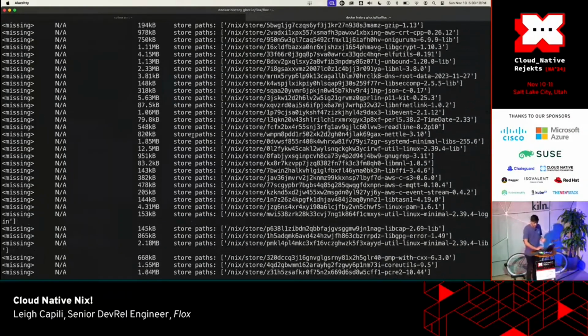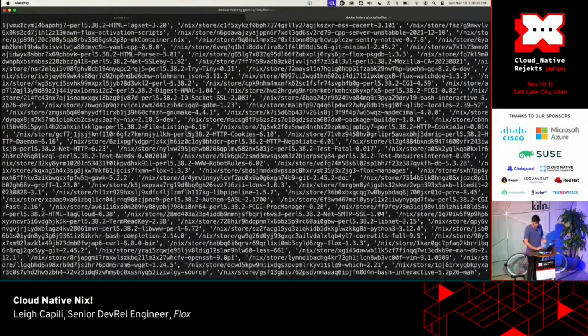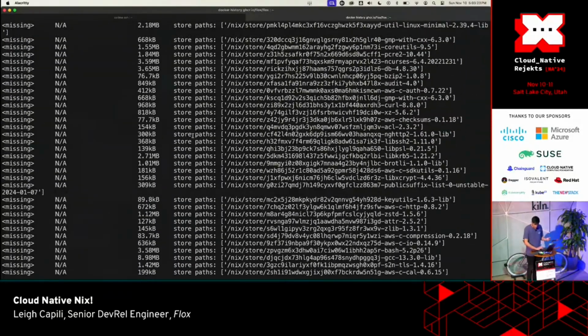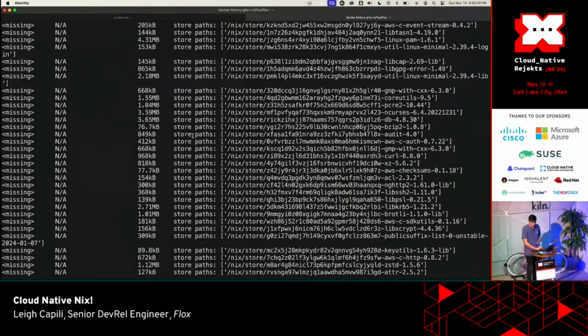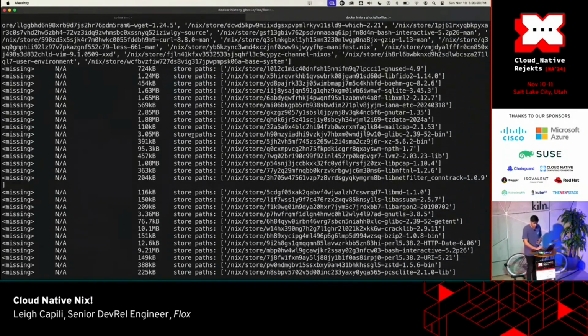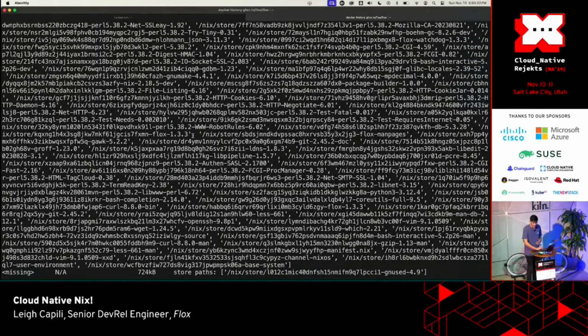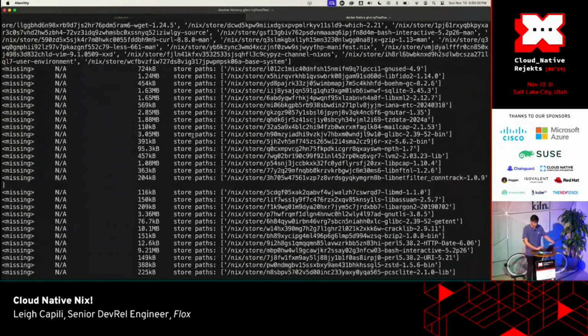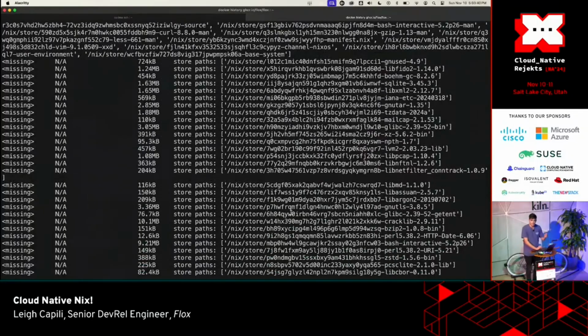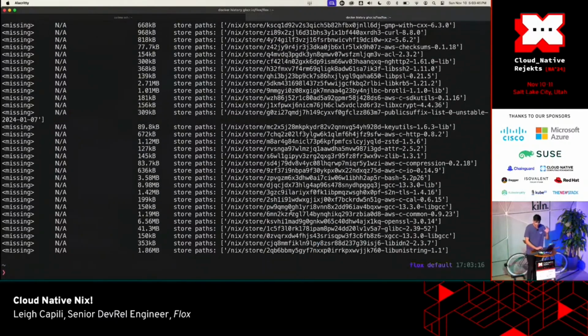You'll notice that there are a lot of layers here. There's about 100. I know that because we are stopping 20 layers short or so of the 128 layer limit. And then the very last layer, we just shove a bunch of different Nix store paths in. But the goal here was to actually give every single one of the Nix store paths a unique layer, right? And that's because you cannot create an overlay2 mount with more than 127 args or so. And that's where the layer limit comes from.